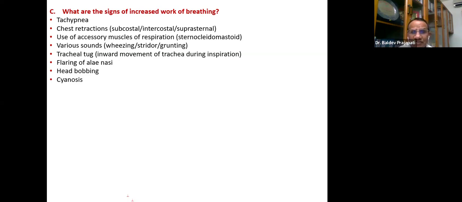Various sounds: wheezing, stridor and grunting. Wheezing is due to intrathoracic obstruction. Stridor, extrathoracic obstruction. Grunting is due to a lung parenchyma problem; hyaline membrane disease is a classical example. But in pneumonia, the presence of grunting indicates severe pneumonia. Tracheal tug means inward movement of the trachea during respiration. Then flaring of alae nasi, head bobbing, and of course, cyanosis, but by then it's too late. These are the signs of increased work of breathing.